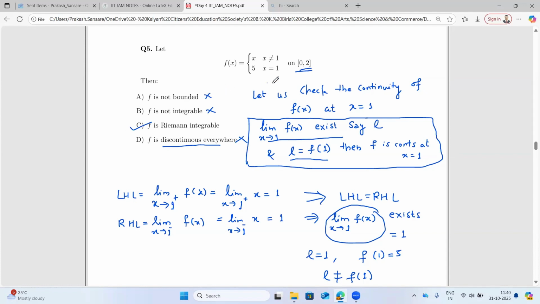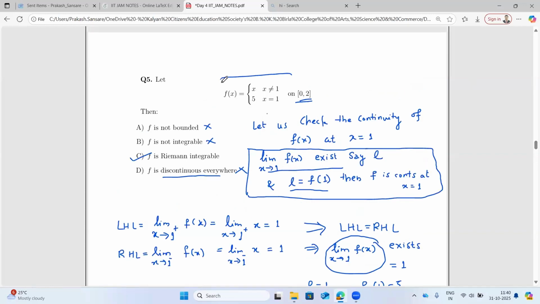Now my next question is, if it is R integrable, then you should be in a position to find the integral value of this. So what is the integral value of this? Integral from 0 to 2 of f(x). Now you may say that here x is not equal to 1, x is equal to 1.